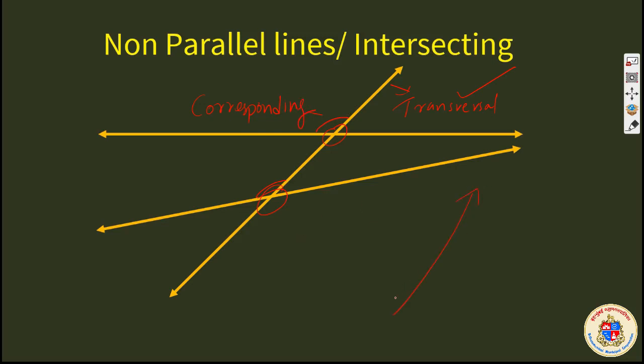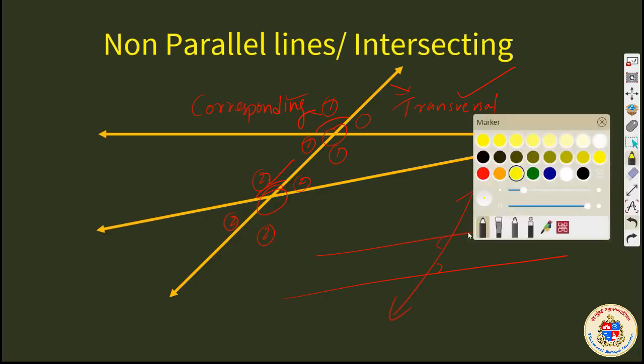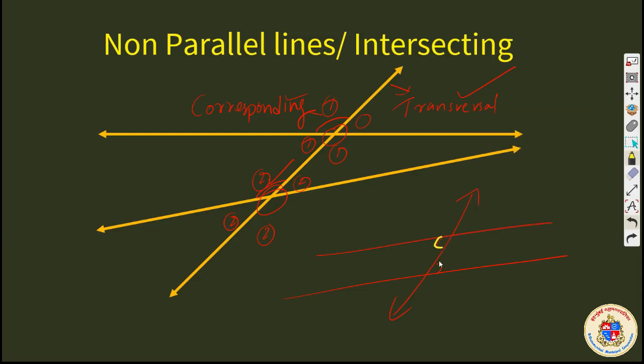This is a transversal, these were on the same side. These are corresponding angles, one here, two here. This again, one here, two here, one here, two here, the same position on the same side. Sometimes if these two are parallel lines, an angle over here and an angle over here, we named these two angles as alternate angles. There can be alternate angles here also, here also, and here also.